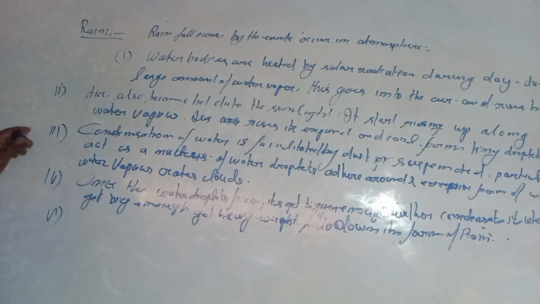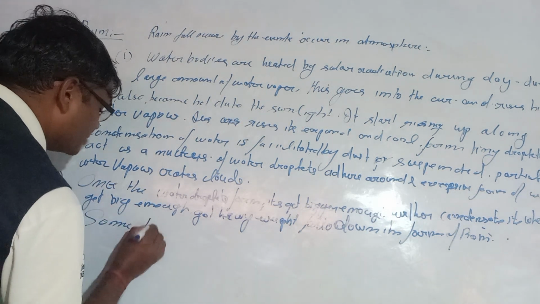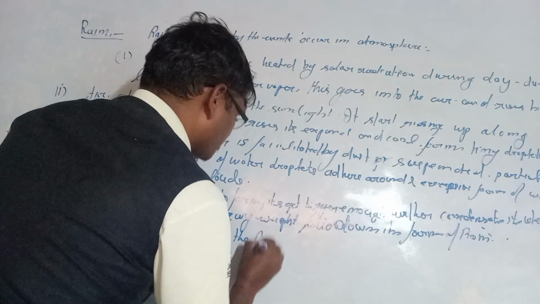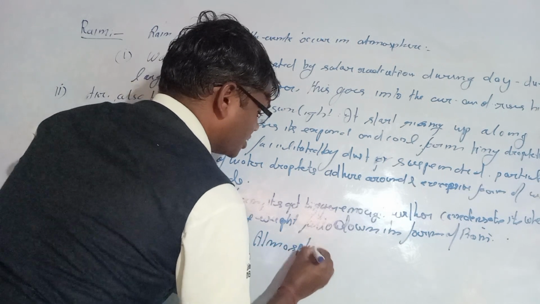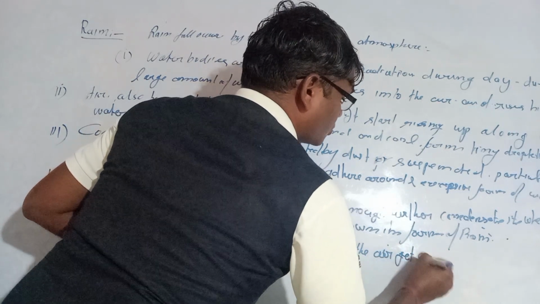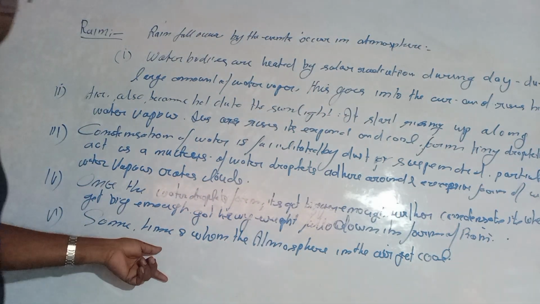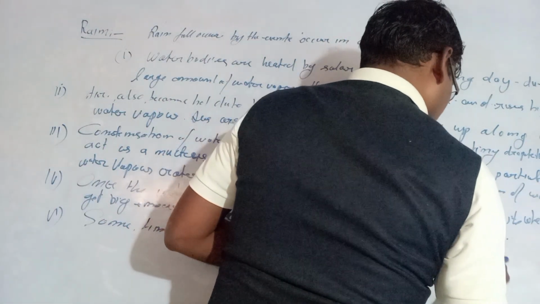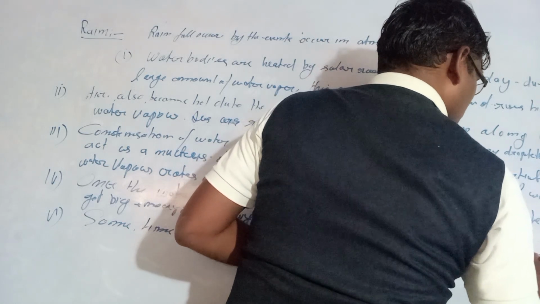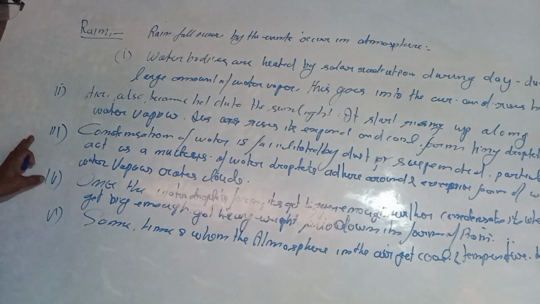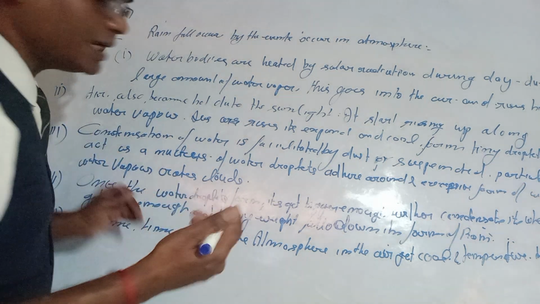Sometimes when the air in the atmosphere gets cool and the temperature becomes low enough, precipitation may occur.